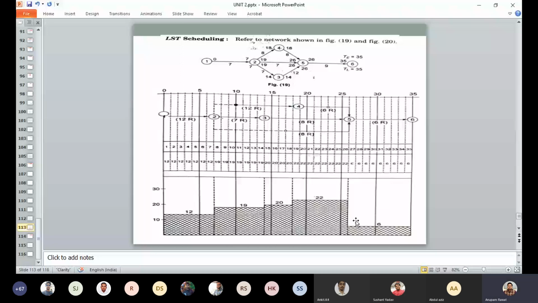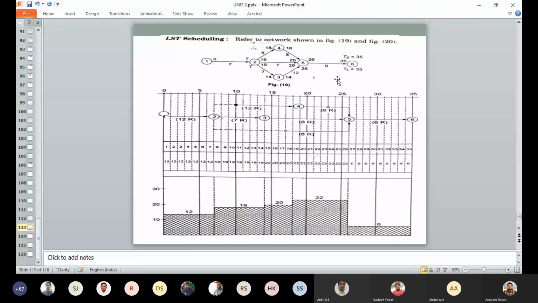So LST means as late as possible without delaying the project. So in this network diagram we will find out the value of TL.